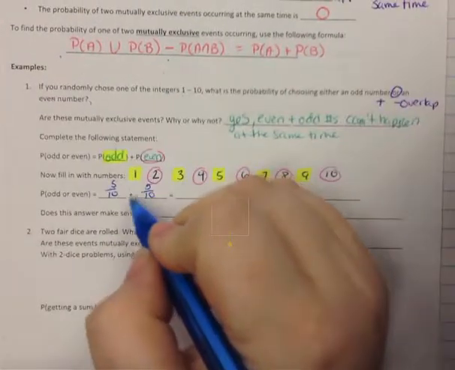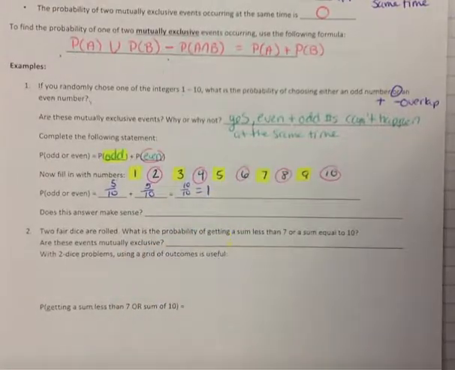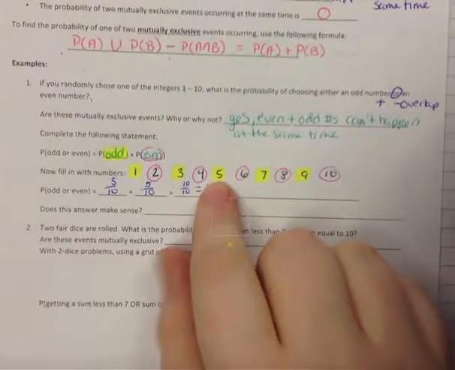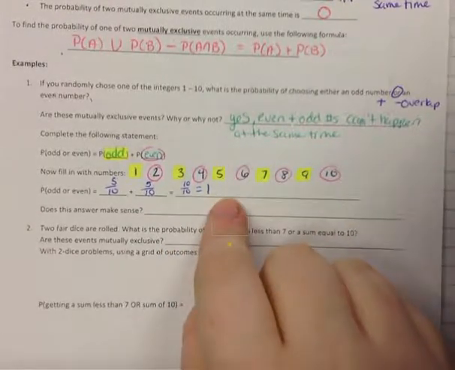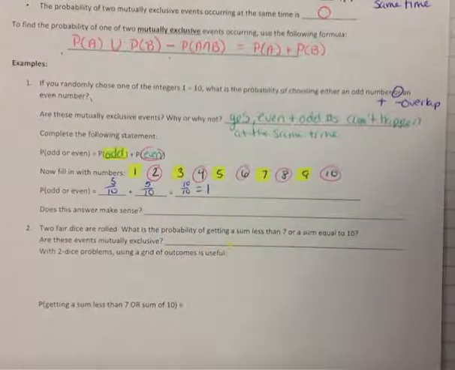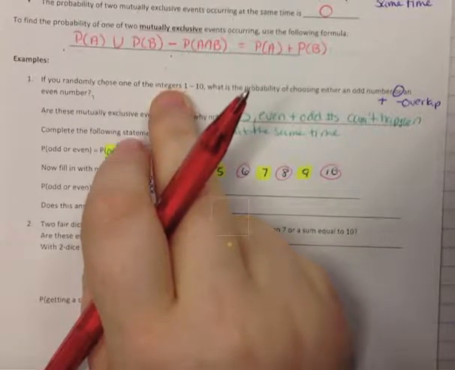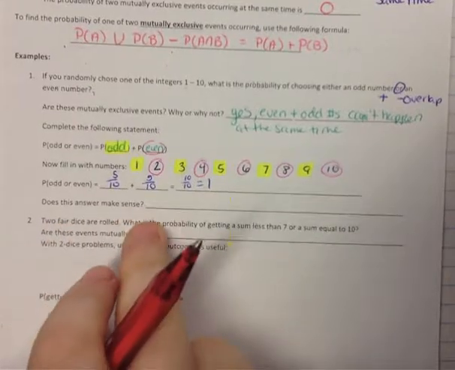That would be 5 out of 10 plus 5 out of 10 is 10 out of 10, which equals 1. Now, does this answer actually make sense? That the probability of us selecting an odd number or an even number is 1. That there's a 100% chance of us picking one of those numbers. There are only odd and even numbers between 1 and 10. So that means all integers, because it's an integer. All integers, all natural integers, have to be odd or even. So this answer has to make sense.